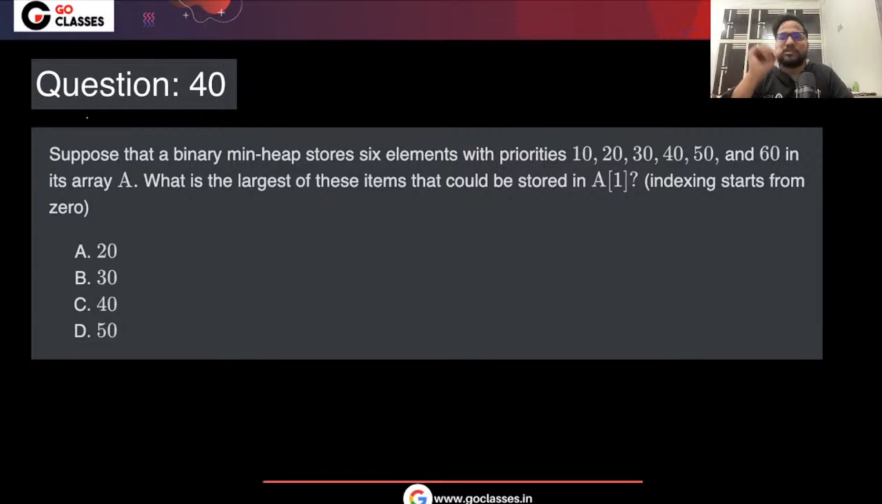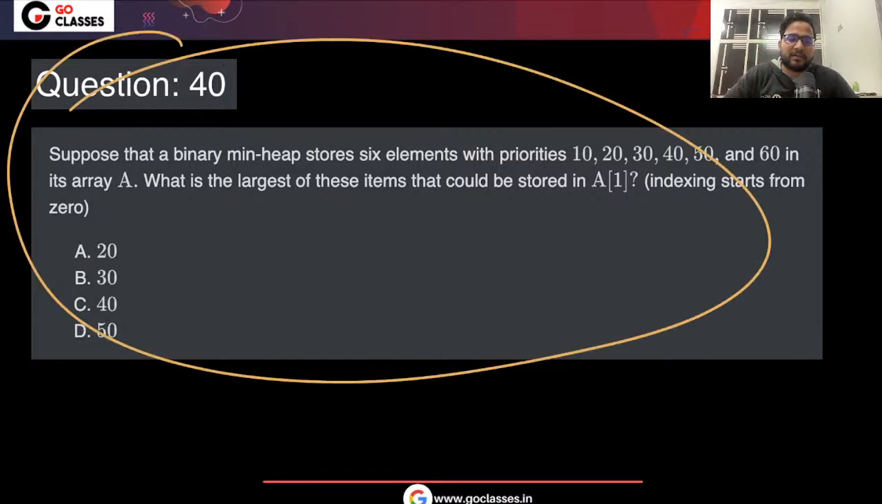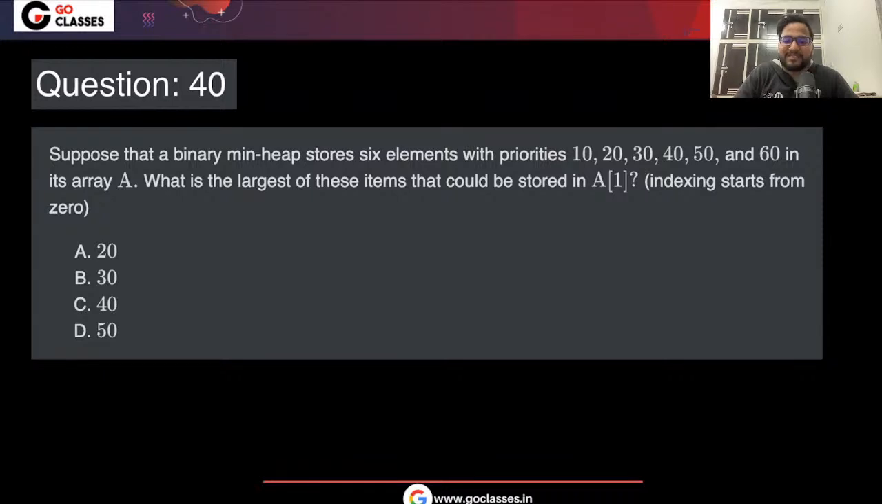Okay, let's see this question. These kinds of heap questions I have been asking in almost all the AIMTs. So what this question is saying: suppose that a binary min heap stores 6 elements with the priorities 10, 20, 30, 40, 50, and 60.